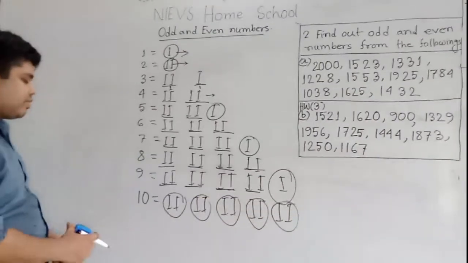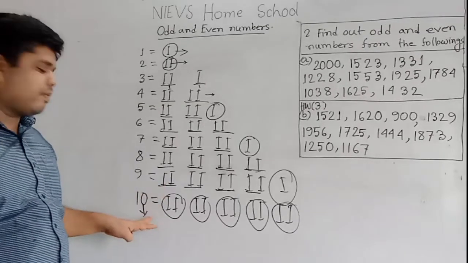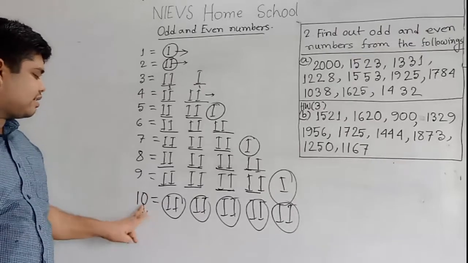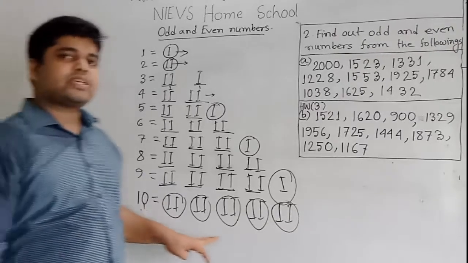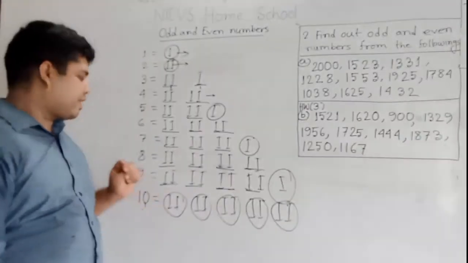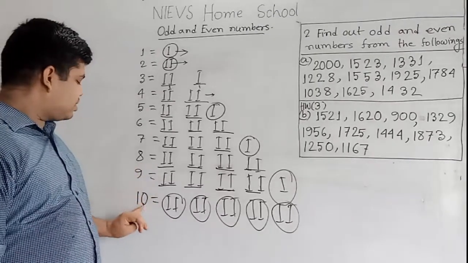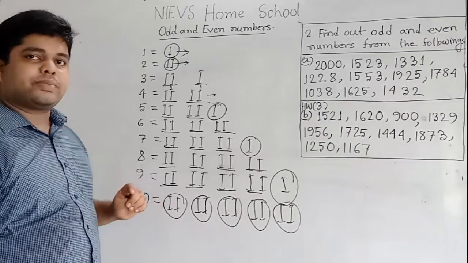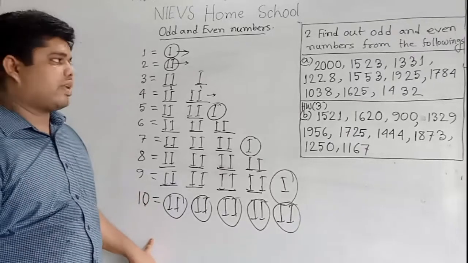My dear students, when we write 0 at the ones place of a number, then that number must be an even number. As a result, 0 is the sign of an even number. I repeat, when you use 0 at the ones place of a number, then that number must be an even number. Okay? So 0 is the notation of an even number.